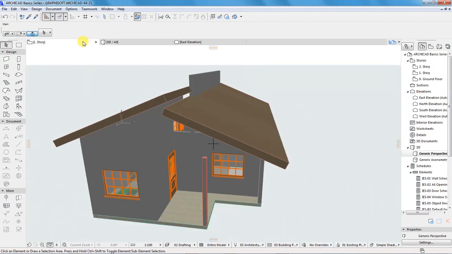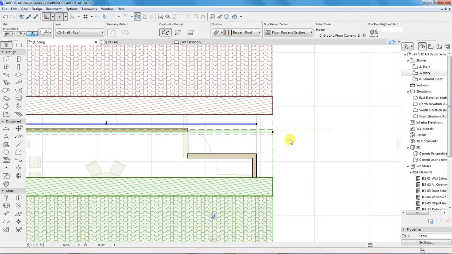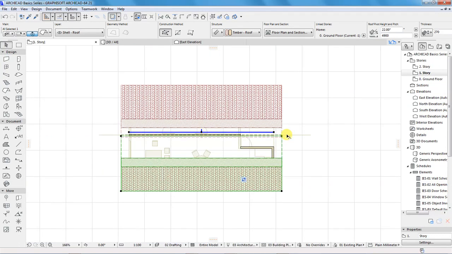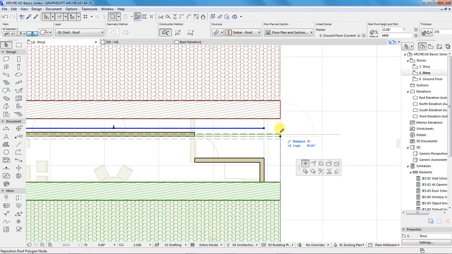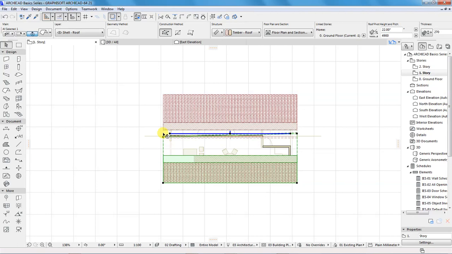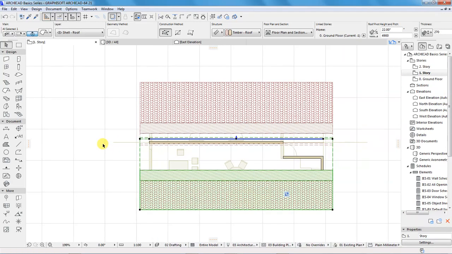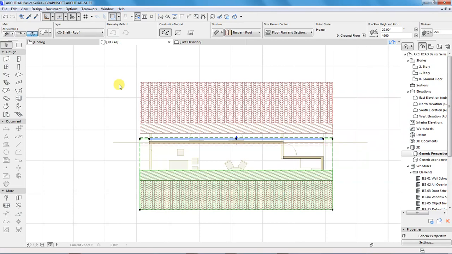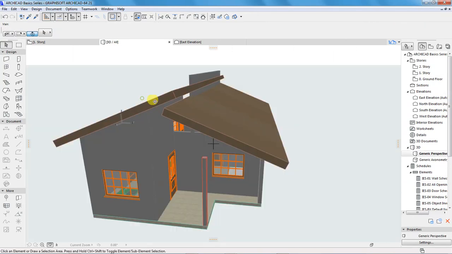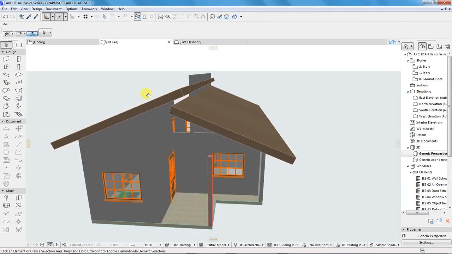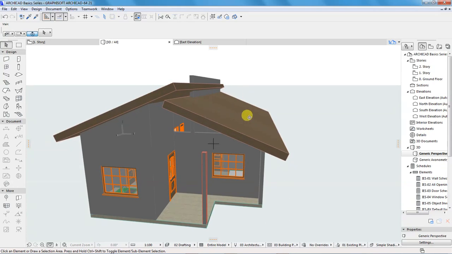That's okay. I want to go back to this point. I want to move this node by 300, and I'll move this other node here, select the node, move it by 300. I think now the roof covers the wall. Let us see. Yeah, that is what I wanted to achieve. Congratulations.